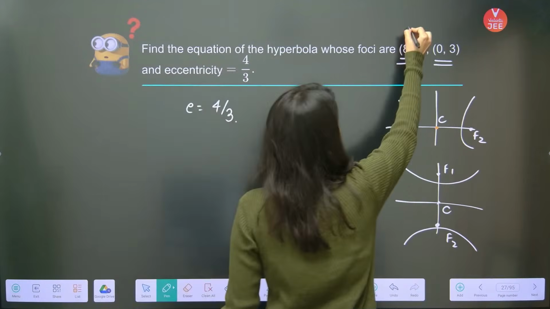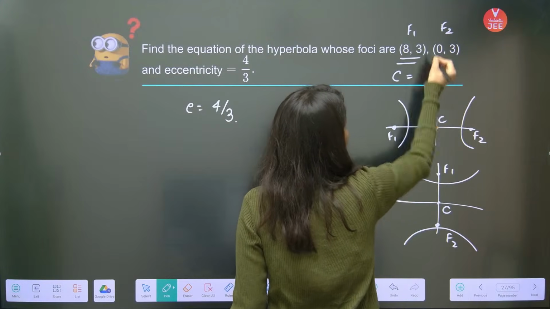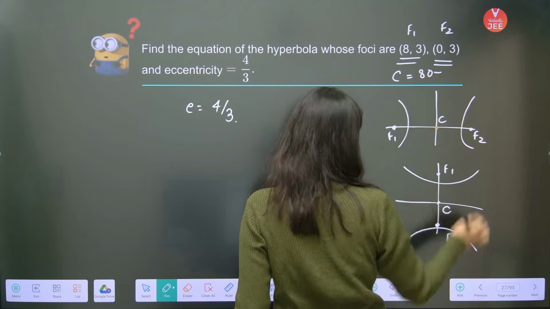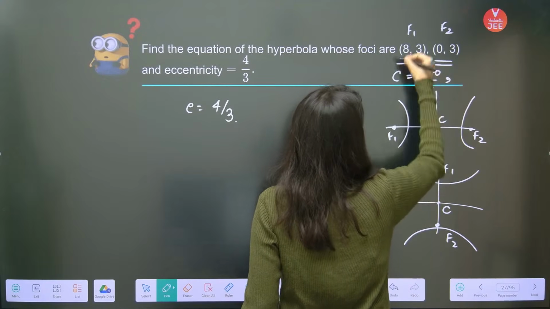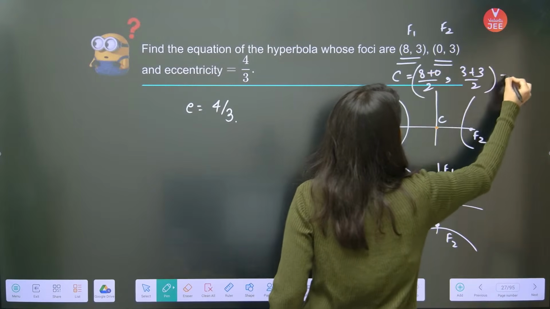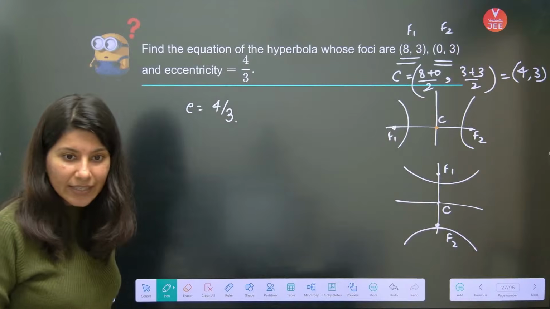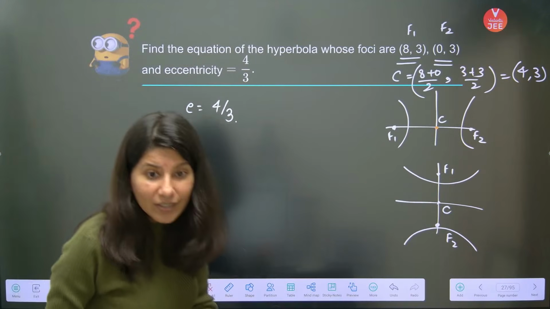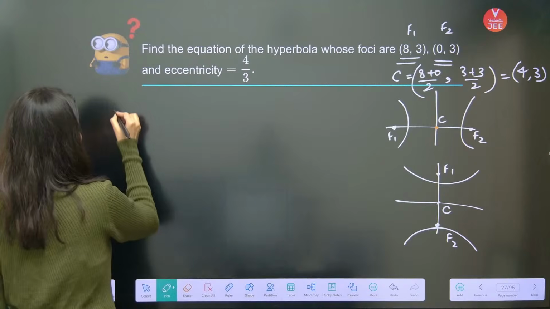Now this is F1, this is F2. Now the center will be (8 plus 0) by 2, comma, (3 plus 3) by 2. So the center will be what? 4, comma 3. Not 3 by 2, 4, comma 3 is your center, okay?